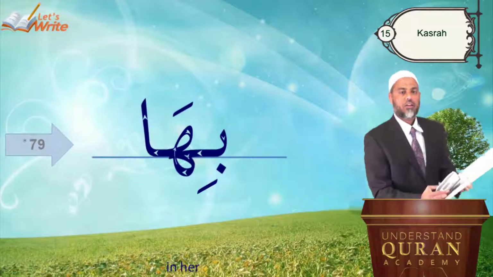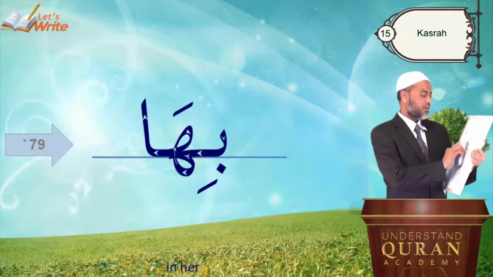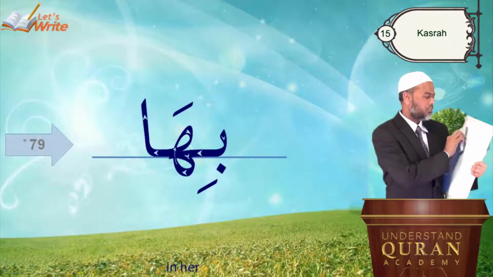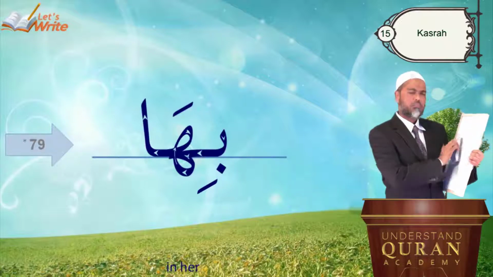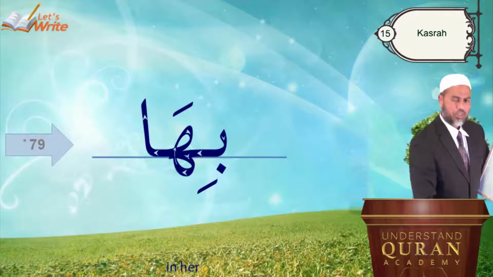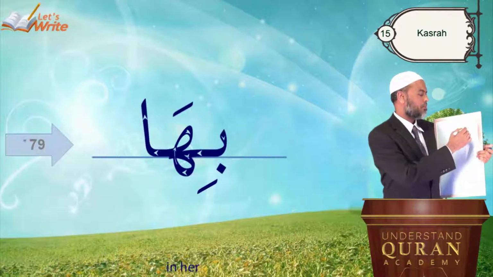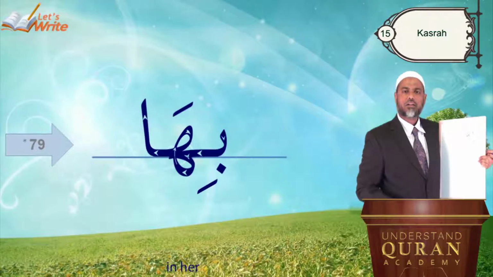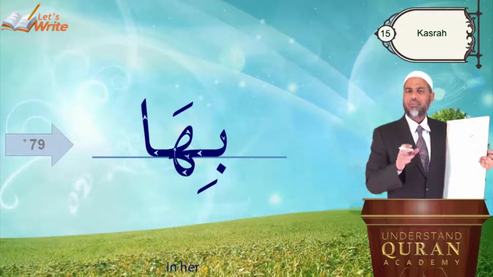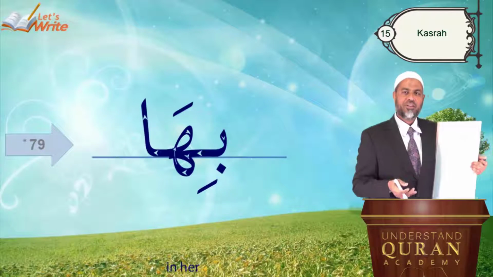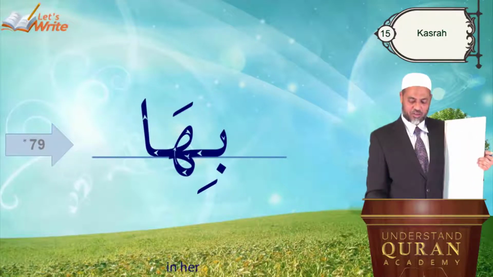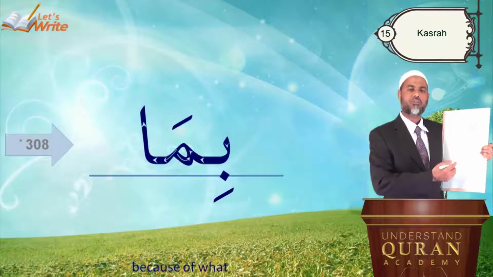So biha. Biha means in her. Bi means in. You know Bismillah, in the name of Allah. Bismi is in the name. Bi means in. Ism means name. Biha, in her. Ha is her. Even if you forget some of the things that I'm telling you, no problem. These are interesting clues. If you catch some of them, that's good.